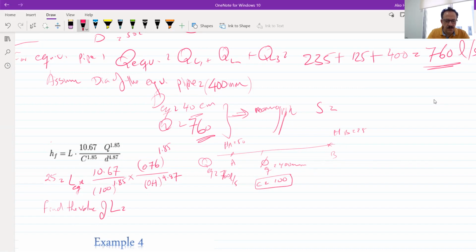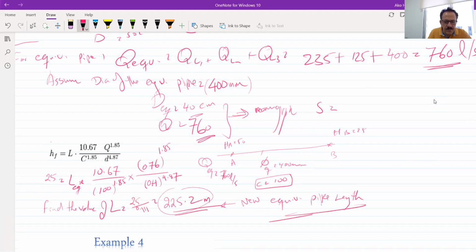Okay, L is equal to 225.2 meters, so it's 25 divided by 0.111. It's 225.2 meters. So the new equivalent pipe length will be sufficient in this.